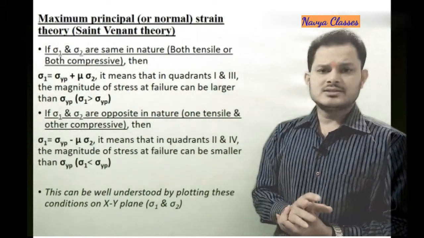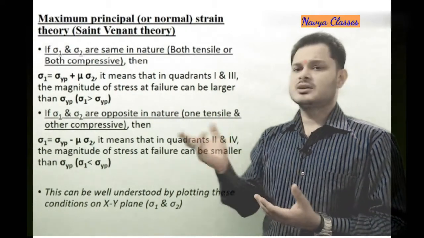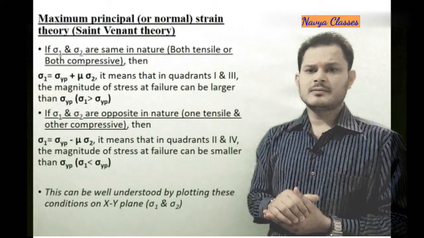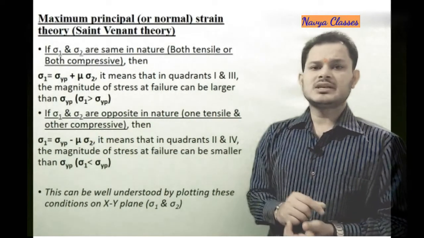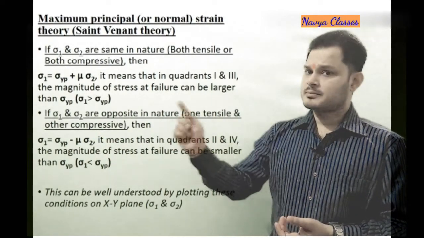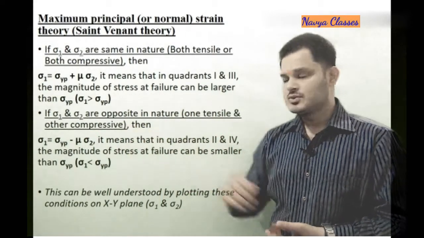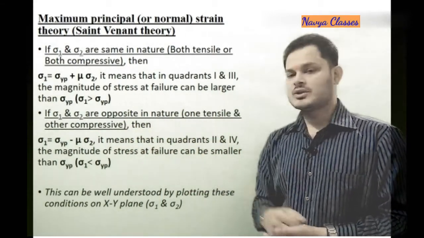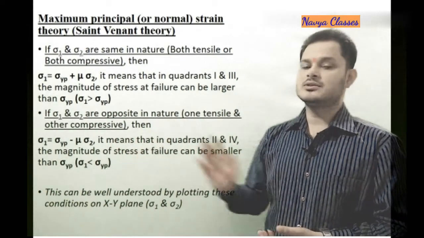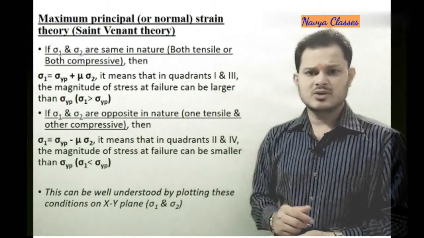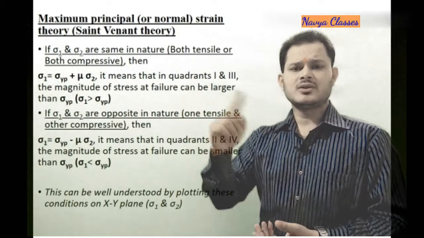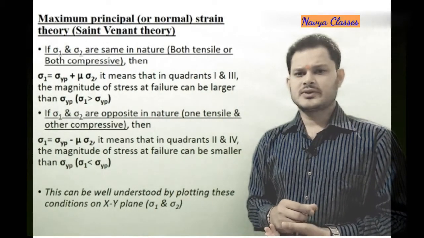If sigma 1 and sigma 2 are opposite in nature, that is one compressive and another tensile, then the formula sigma 1 minus mu sigma 2 becomes sigma 1 plus mu sigma 2, and when it goes to the right hand side it becomes sigma 1 is equal to sigma yp minus mu sigma 2, because one is compressive and the other is tensile, therefore the signs will be plus and minus, different.